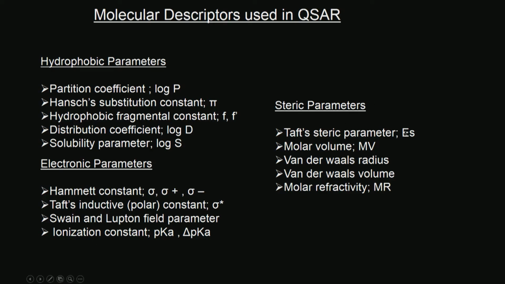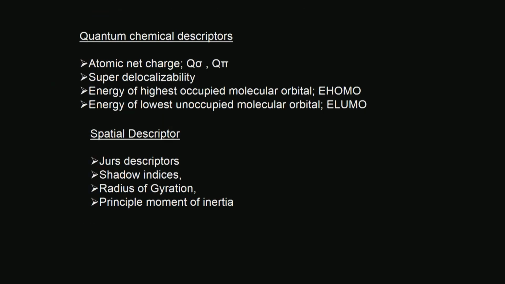Steric, Taft's steric parameters, molar volume, van der Waals radius, van der Waals volume, molar refractivity. So, you can have descriptors, and you can have sub-descriptors under each category also. So, you could have a lot of descriptors. Like I said, we can have 2000 plus descriptors for a given structure. There are softwares which can calculate them.